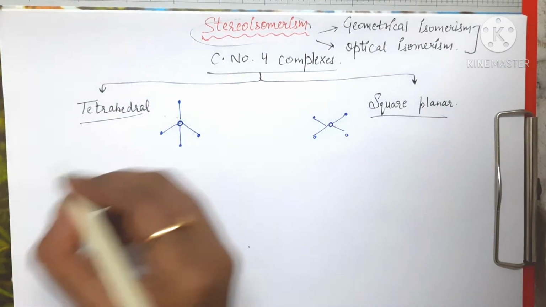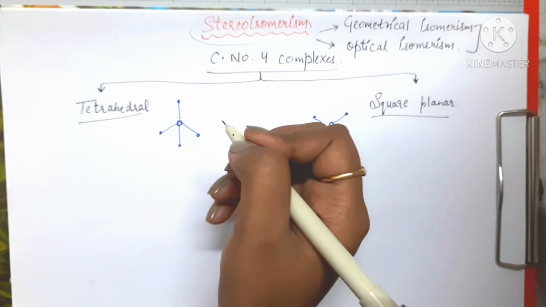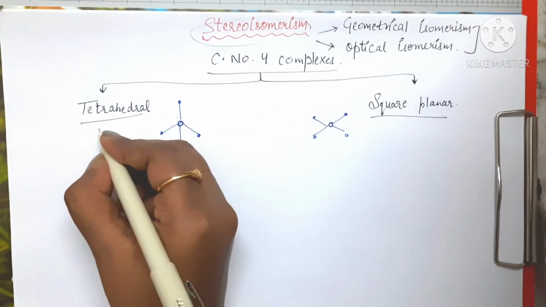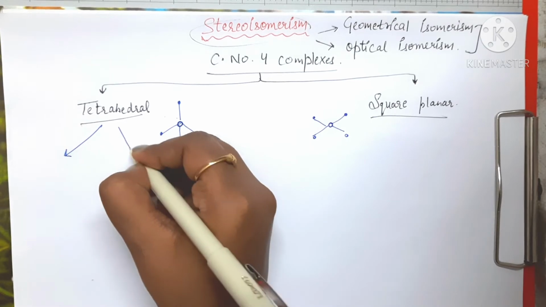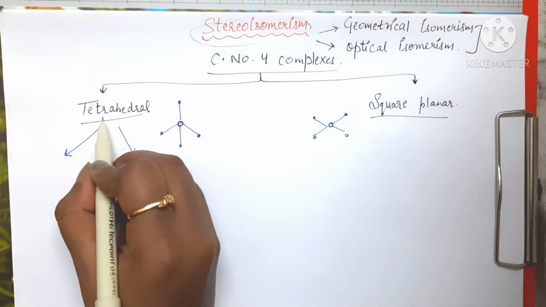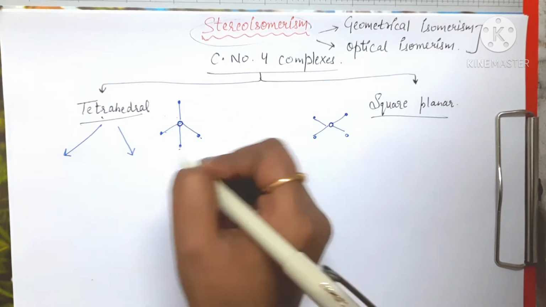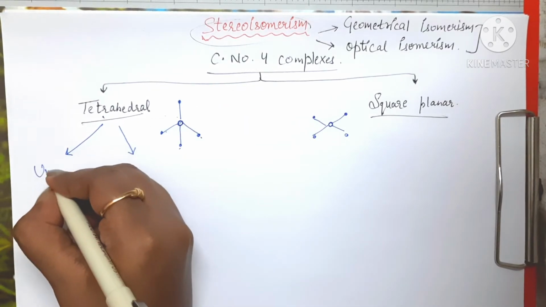Now these ligands can be unidentate or bidentate, right? So in tetrahedral also we are going to see the stereoisomerism in case of tetrahedral complexes when the ligands which are attached to the complex are unidentate ligands.